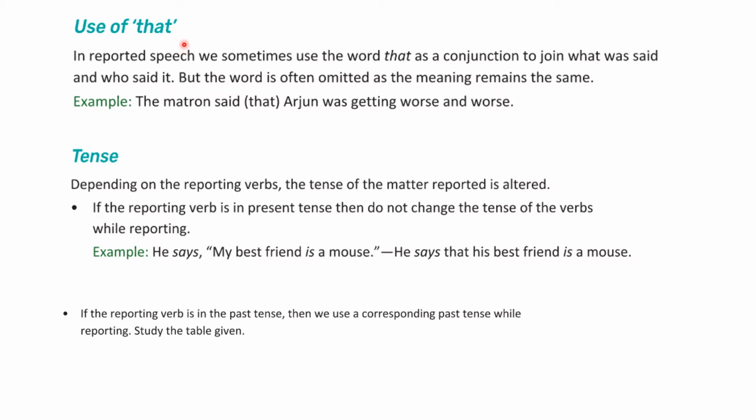Next one is use of that. This is important. When you change direct speech into indirect speech, in indirect speech you have to use that. In reported speech, that is in indirect speech, we sometimes use the word that as a conjunction to join what was said and who said it.